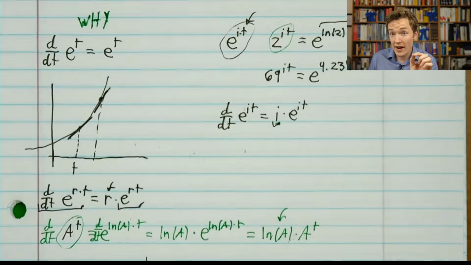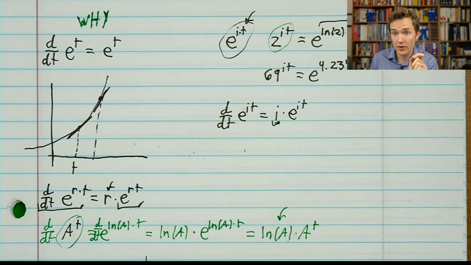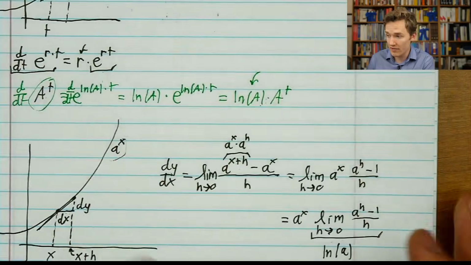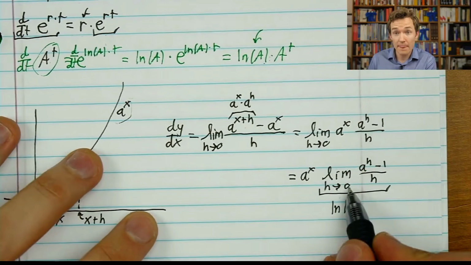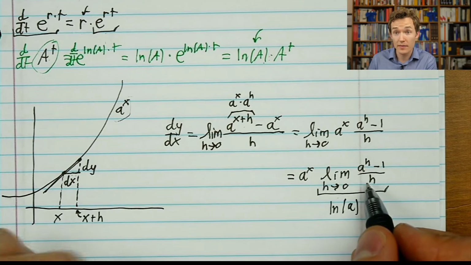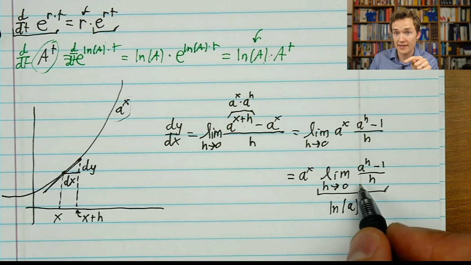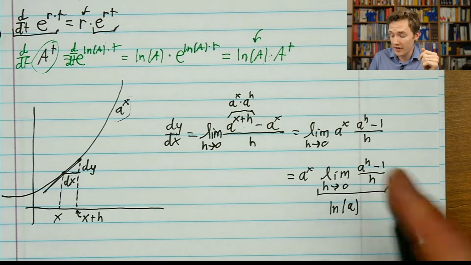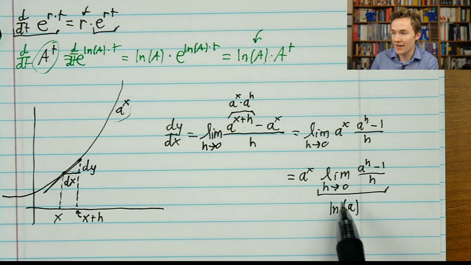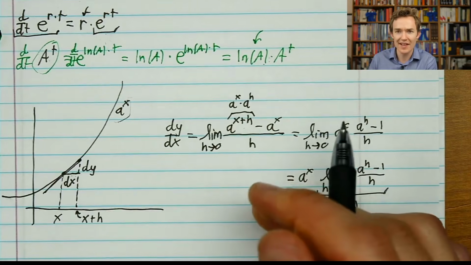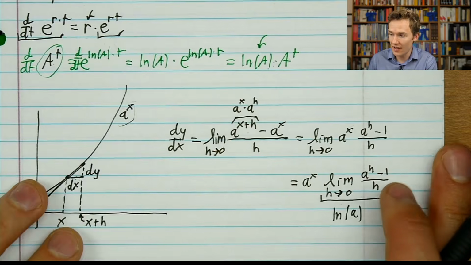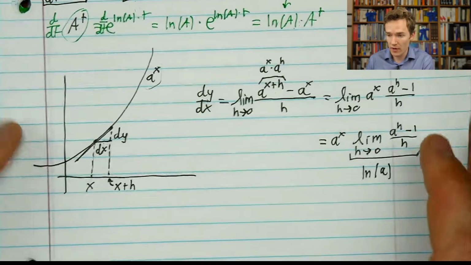So there's one avenue that you could take here if you want to come up with a definition of e. What you could say, and this is totally valid, is the number e is defined to be the constant such that this limit is 1. If that's the case, then e to the x is its own derivative, by definition, pretty much. And then from there, you will get the fact that anything else, its derivative can be expressed in terms of the log base e of itself. That's one way that you could go.